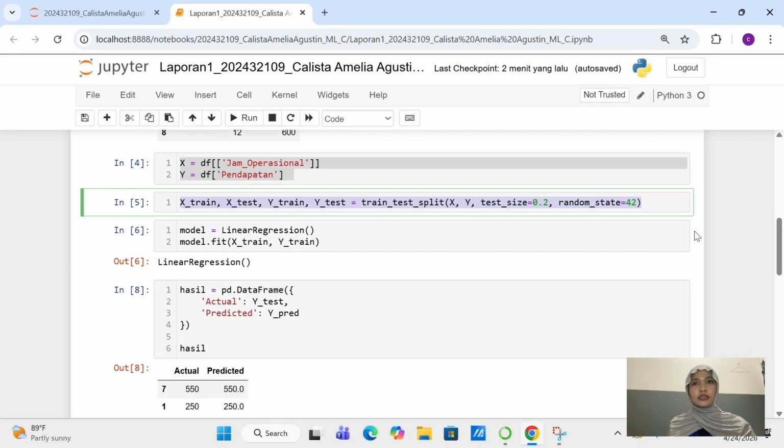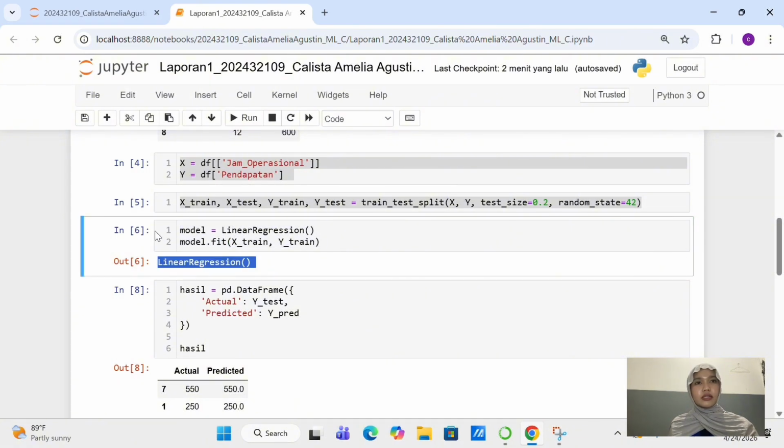Okay, next is the model training process. I created a linear regression model using linear regression, then trained the model using the training data. At this stage, the model learns the relationship between operational hours and revenue and tries to find the best pattern from the data.